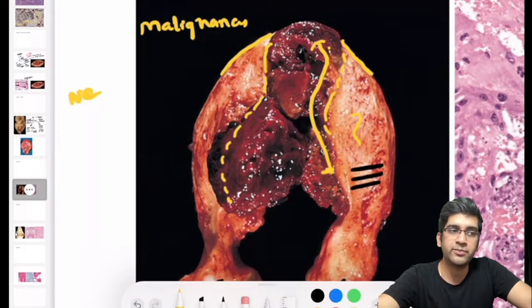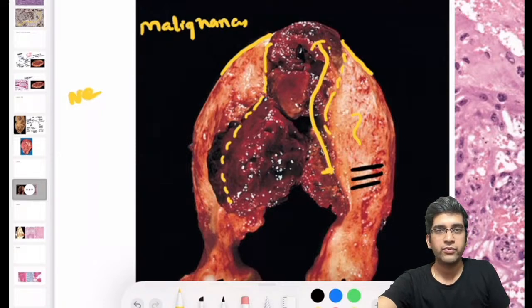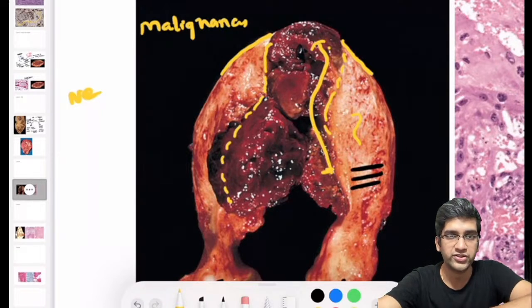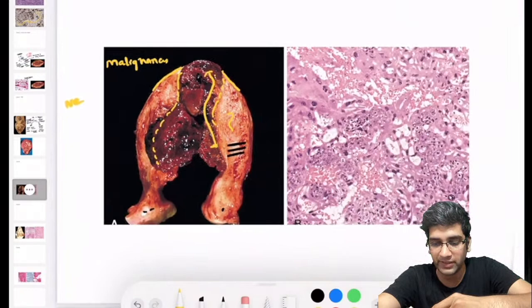Chocolate cyst is something which is seen in the ovaries, right? When the ovary has endometriosis, I call them a chocolate cyst. Can this fit into a description of a choriocarcinoma? Hemorrhagic, red, and they are notorious to spread and so invading, right? Let's look at the microscopy.